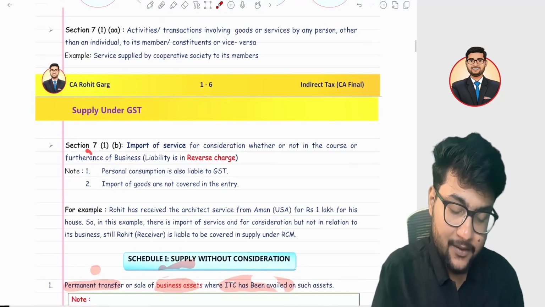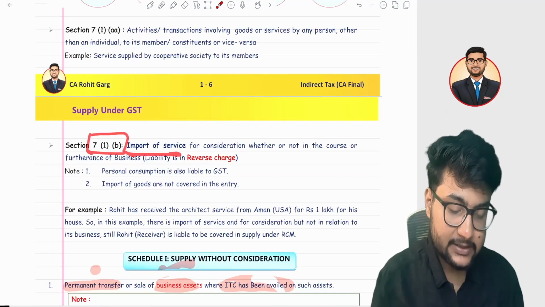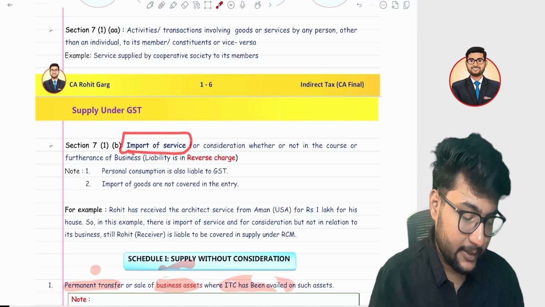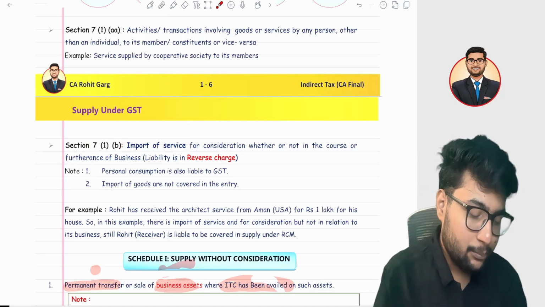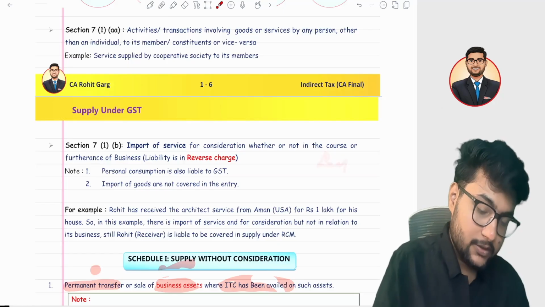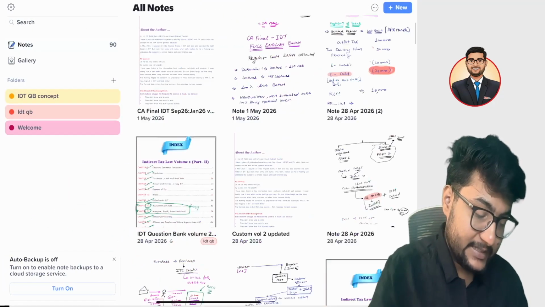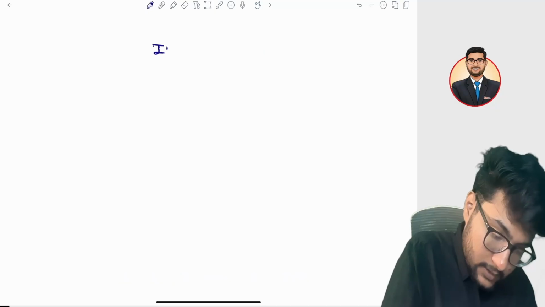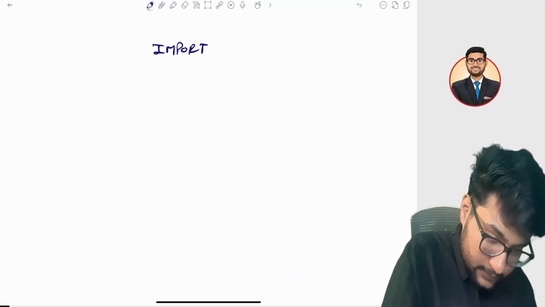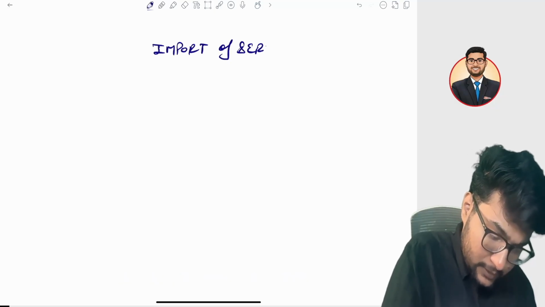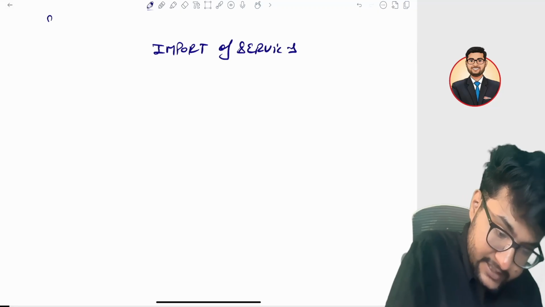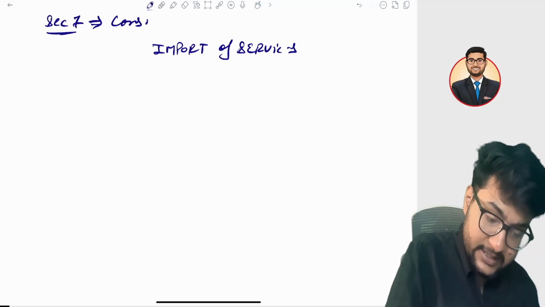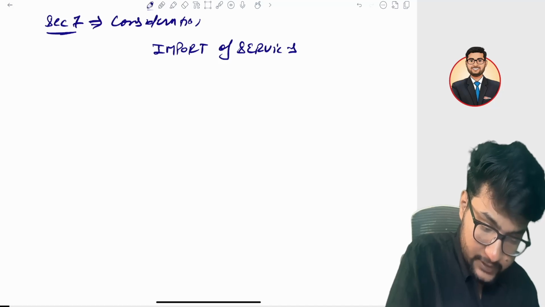Now, section 7(1)(b) talks about import of services. So, if you are taking any services from outside India, whether for business or not, import of services. First of all, you need to see section 7. In section 7, consideration is the first and foremost thing.